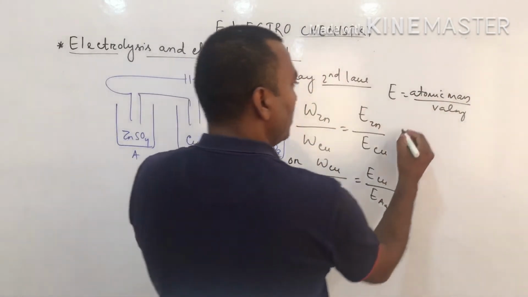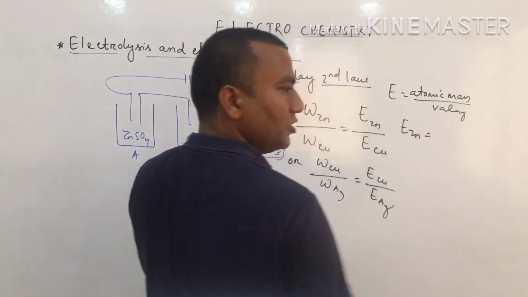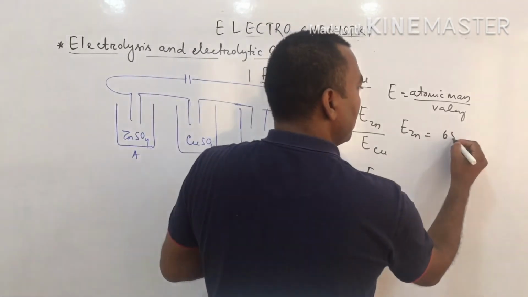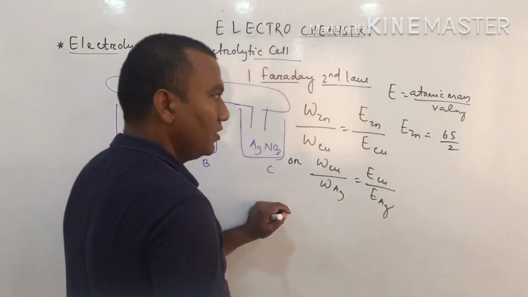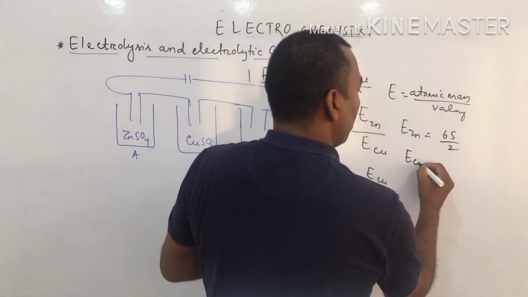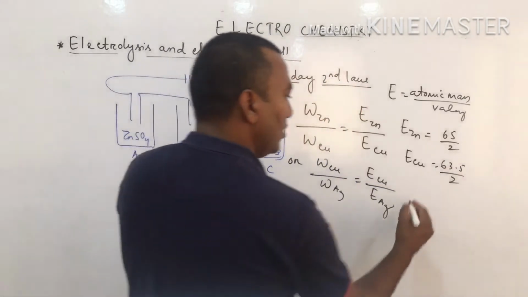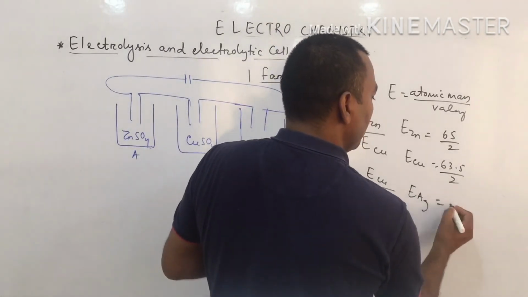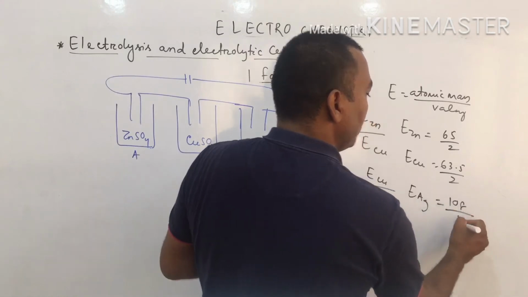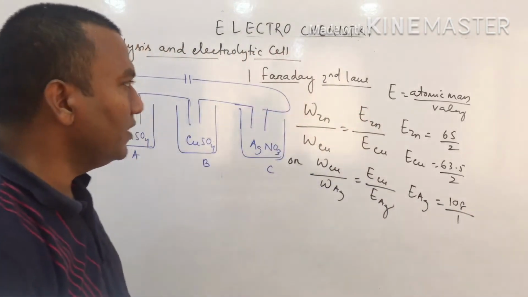So what is the equivalent weight of zinc? Zinc atomic mass is 65 by valency 2. Equivalent weight of copper: 63.5 by valency 2. Equivalent weight of silver, Ag, equals how much? 108 by valency 1. Clear?